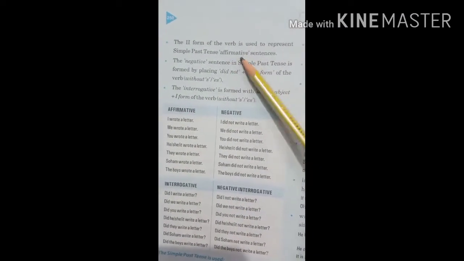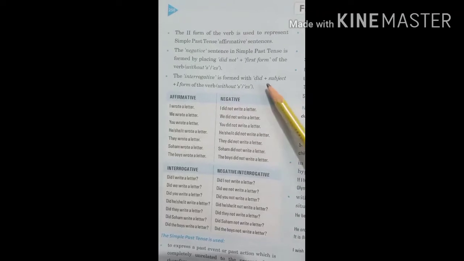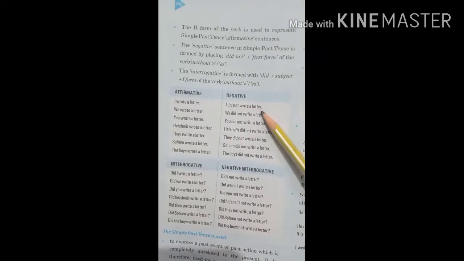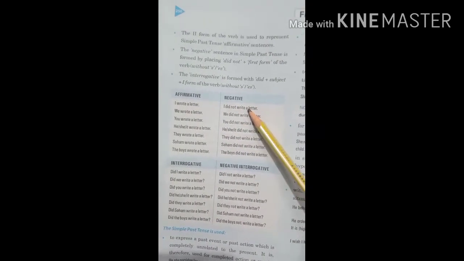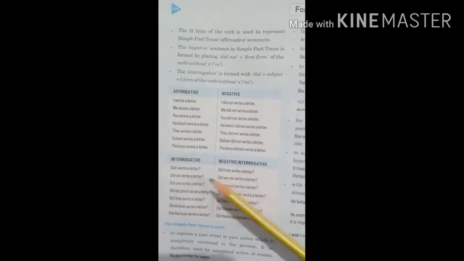Now simple past tense. So when we are talking about past, okay, we will use verb second form. The second form of the verb is used to represent simple past tense, and for negative sentences we will use did not. Interrogative, did I, did he. I wrote a letter. I did not write a letter, not wrote a letter. I did not write. And with did not we will use first form. Did I write a letter? Did I not write a letter? Right? So read out the rules and examples by own.